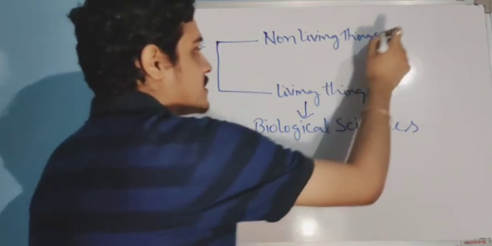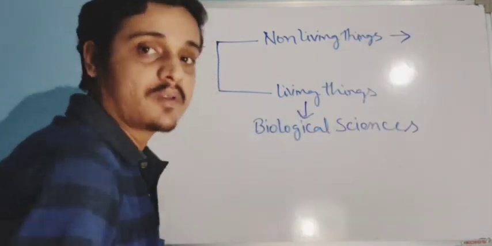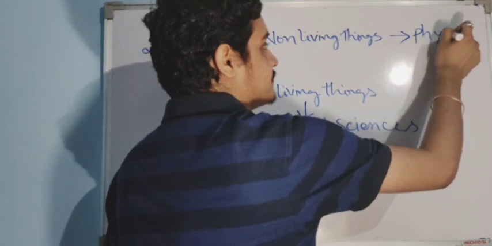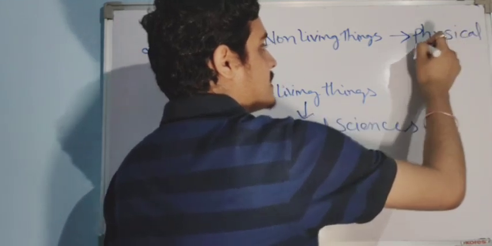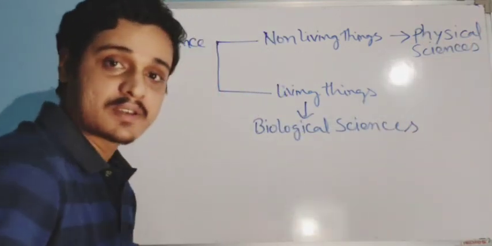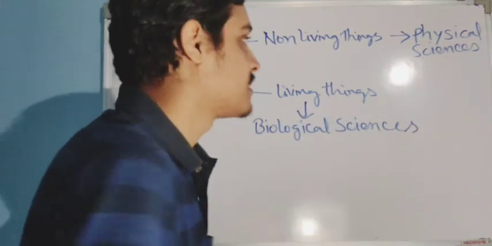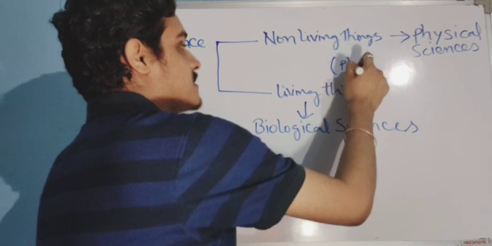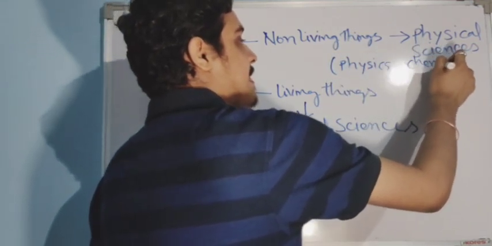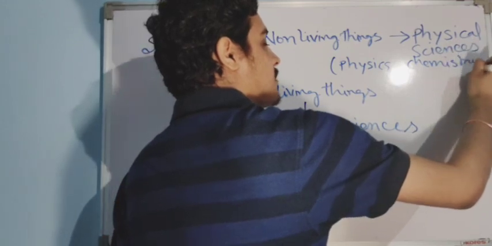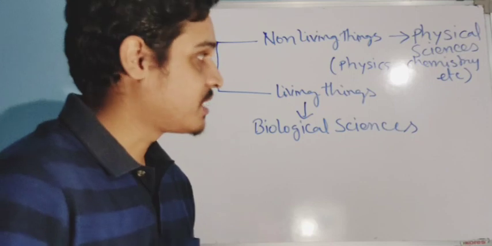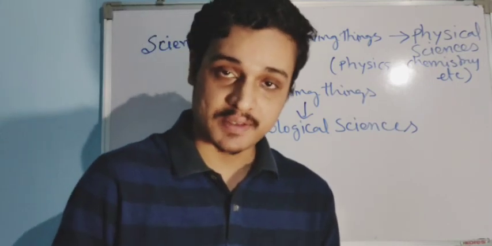And the science which deals with non-living things is called physical sciences. In physical sciences, what are its branches? Here it comes: physics, chemistry, etc. So physics and chemistry are generally the physical sciences.